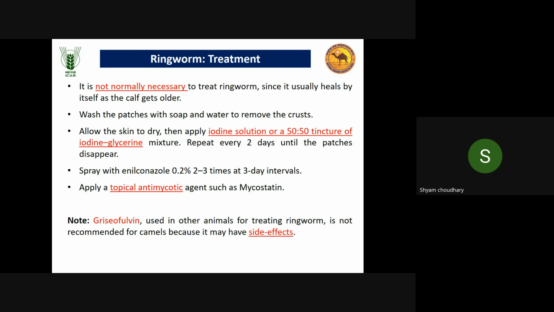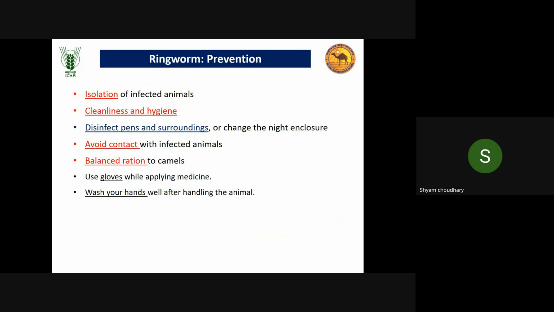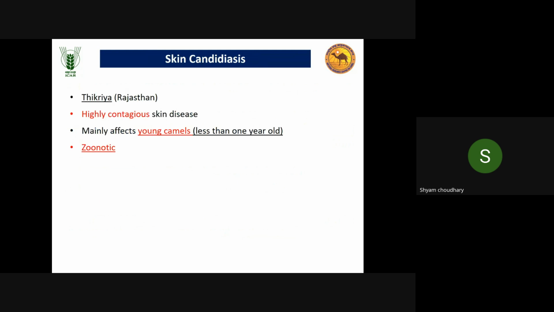Griseofulvin can be used in other animals for treating ringworm, but it is not recommended for camels because it may have side effects in camels. Griseofulvin is not used. Then prevention is similar to other diseases, all the same, so I'm not going to read it here.